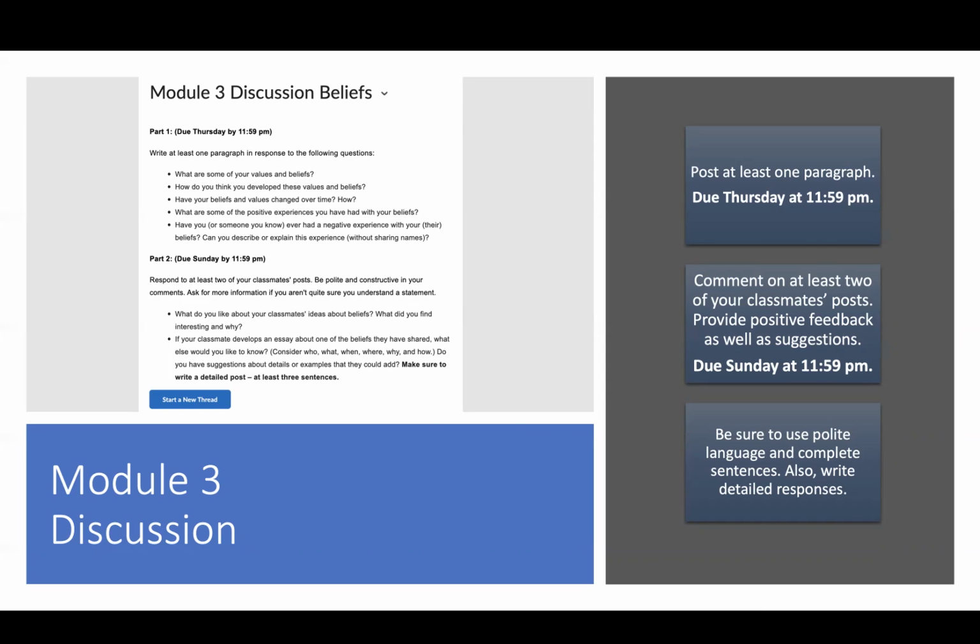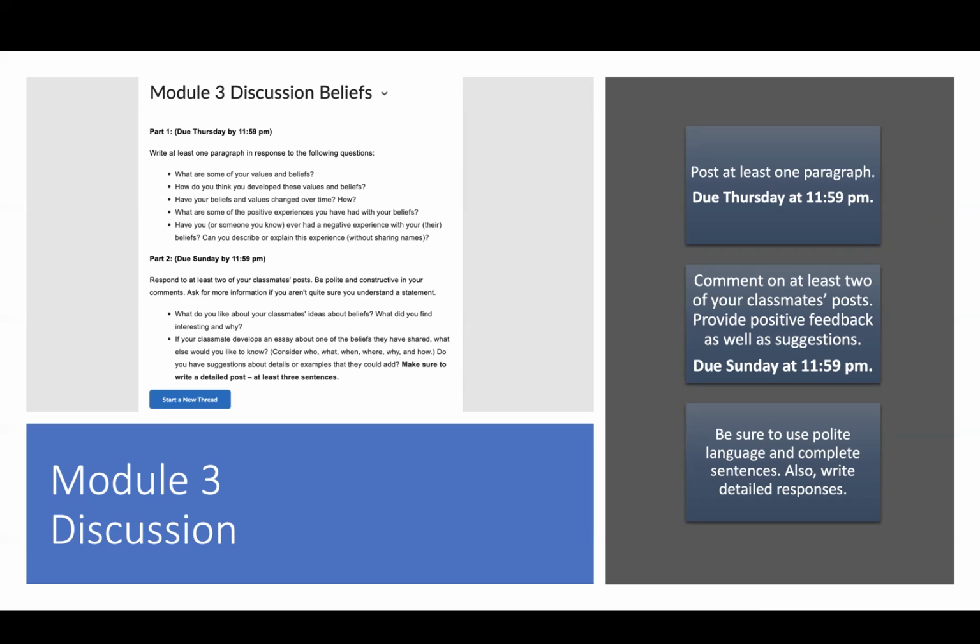Once you've posted your post, you're asked to respond to at least 2 of your classmates. We're responding by explaining what we liked, what we found interesting, and why. We're also thinking about if our classmate decides to develop an essay about one of the beliefs that they've shared, what else would you like to know? You could ask them to tell us maybe who's involved, or when this took place, or why it matters to them, or how they felt about a specific part of this belief.